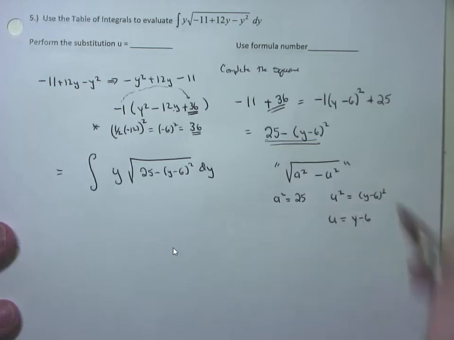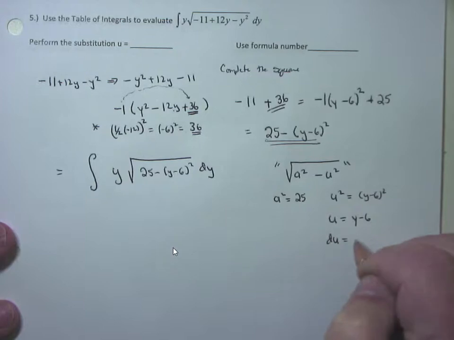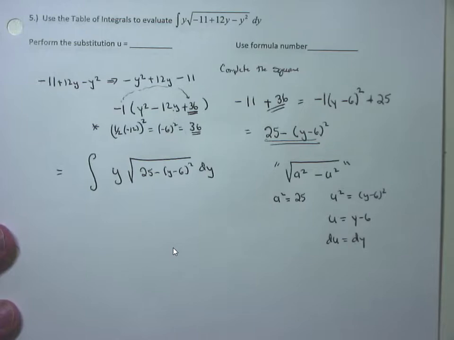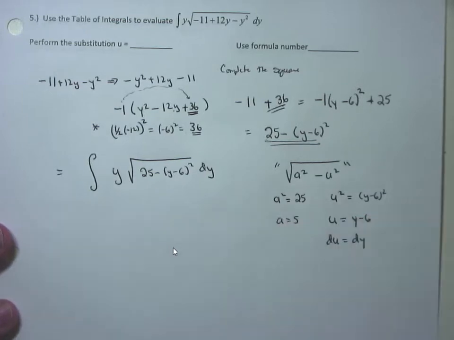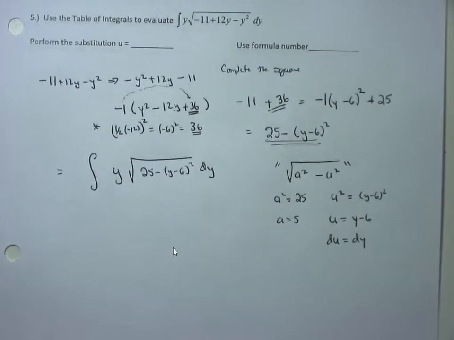Y minus 6. And that also means du is equal to, the derivative of y minus 6 is just 1 dy. I don't have anything to move to the other side. Also, if a squared equals 25, a equals 5. So far, so good? Now, plug it into our formula.